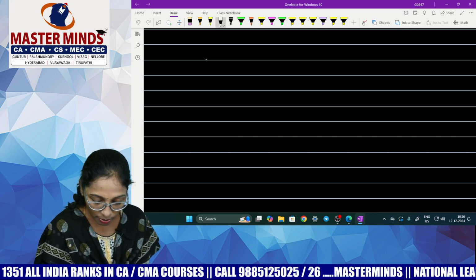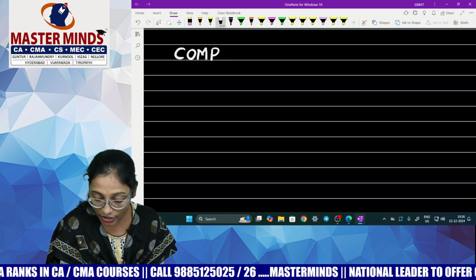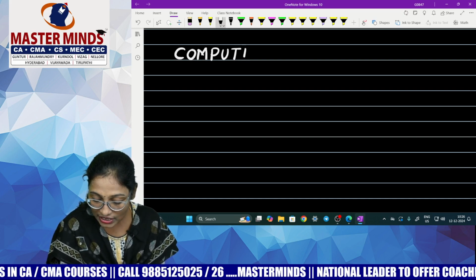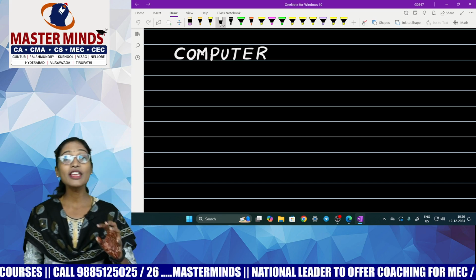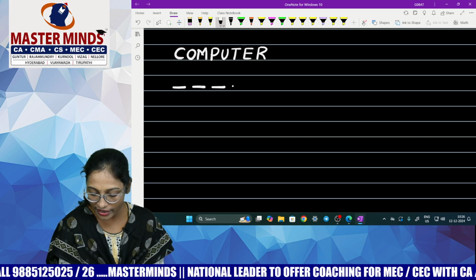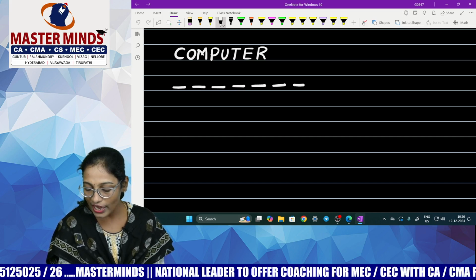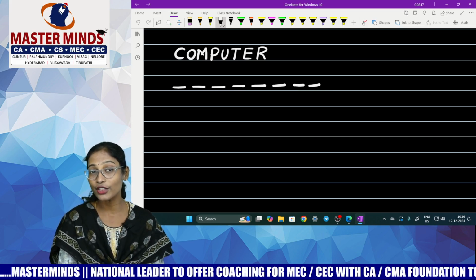Now in how many ways can the letters of the word computer be rearranged? Before that, tell me how many letters are there in the word computer? 8 letters. In how many ways can you arrange all these 8 letters in a line? There are 8 letters, 8 spaces. So 8C8 or 8P8? Why 8C8, why 8P8?